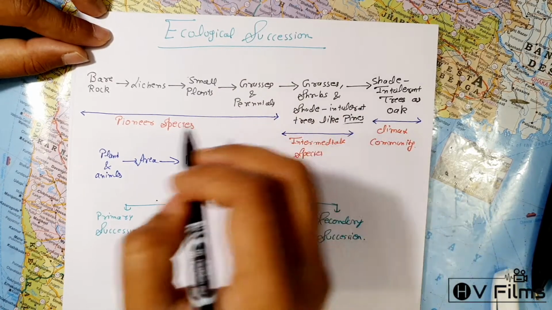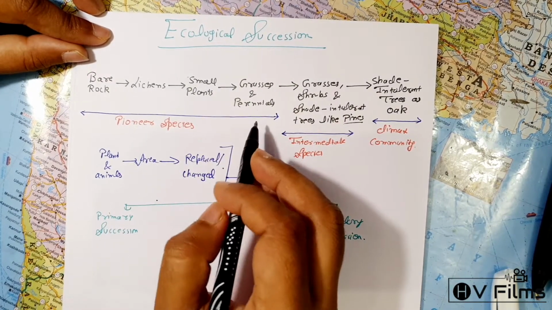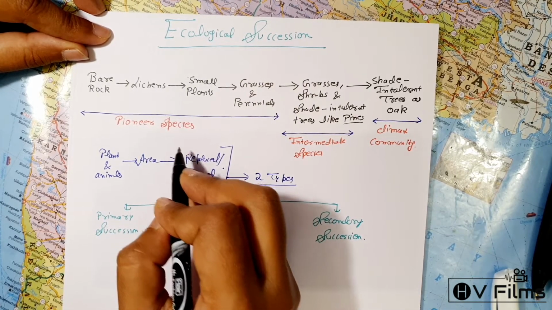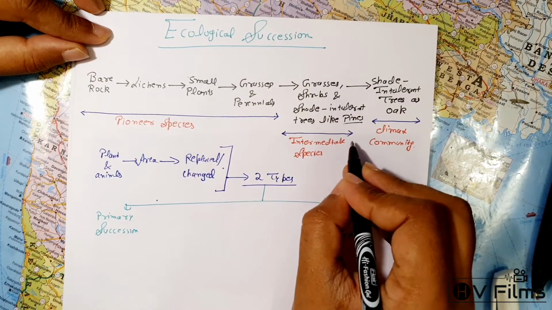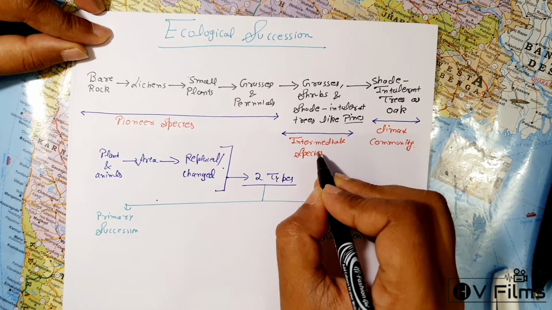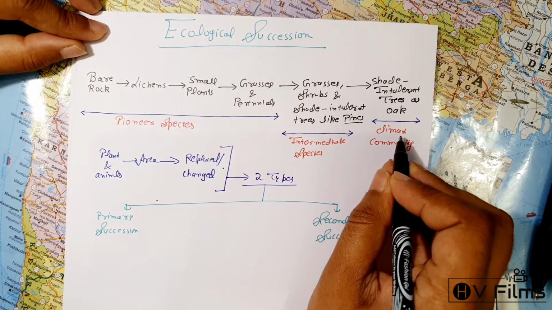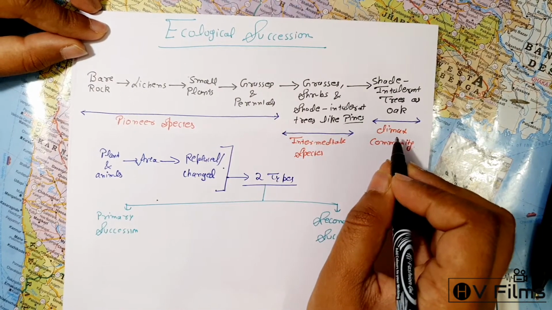In the very beginning, from the bare rock to the grasses, these are what we call pioneer species, because they come first. Then when it converts into trees like pines, this is what we call the intermediate stage. And then finally, we reach a climax community, where there are large trees like oak.